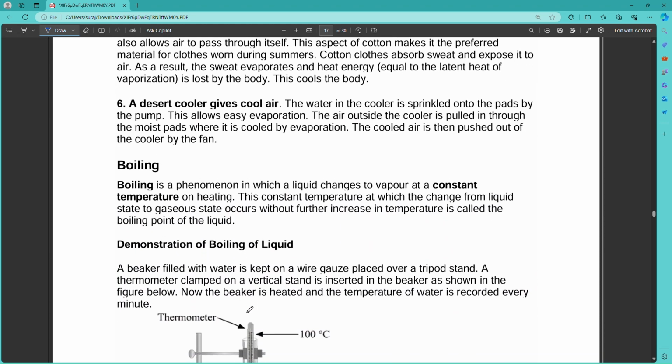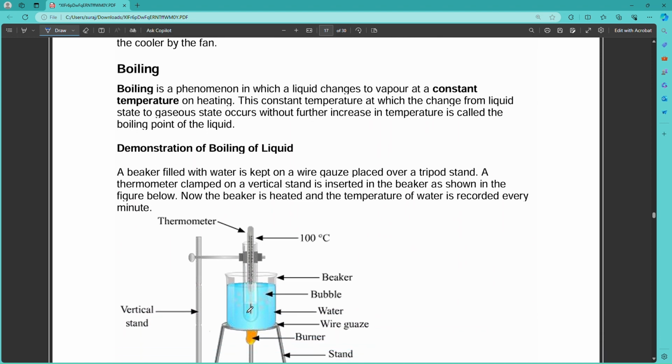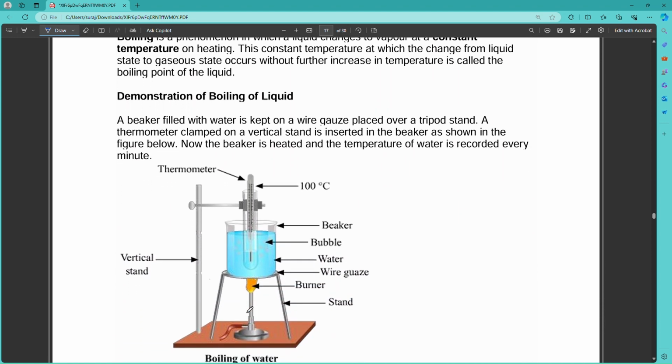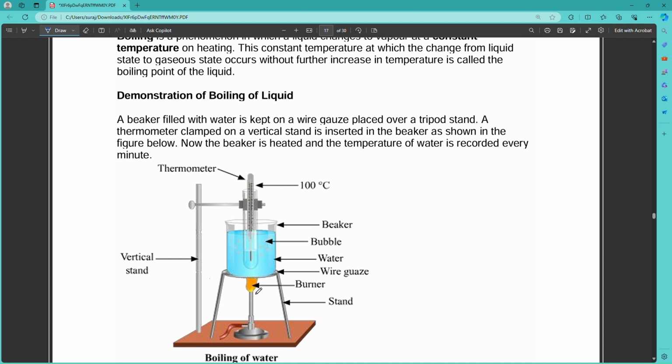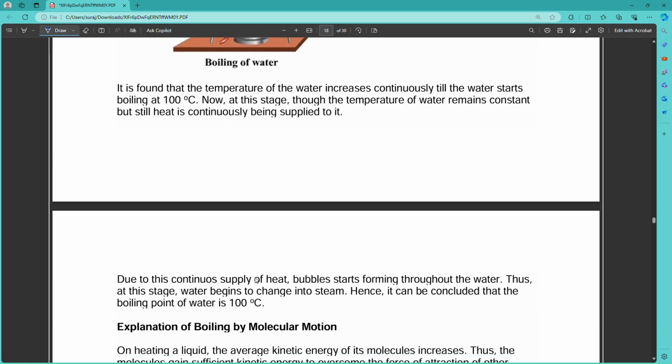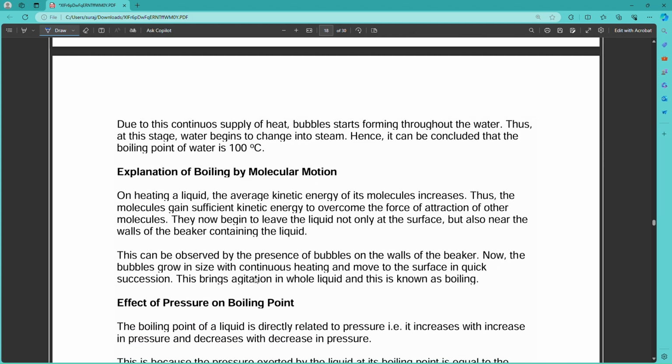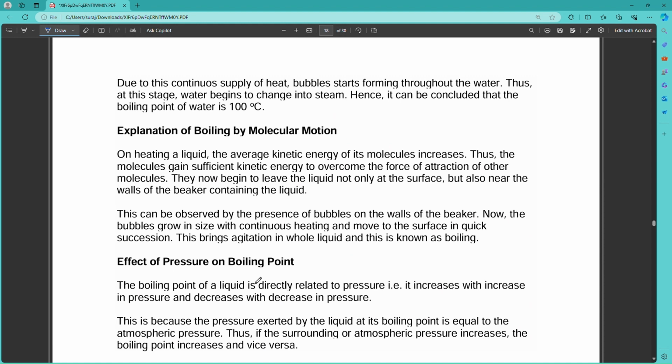Then we come to boiling. Demonstration of boiling of a liquid. In the case of a boiling liquid, the heat is given to the bottom of the liquid, so the water circulates inside it. The molecules at the bottom get heated, become lighter and go to the upper side, and the cooler molecules come to the bottom and begin to heat. So in this cycle the water will boil. This is the explanation of boiling by molecular motion.